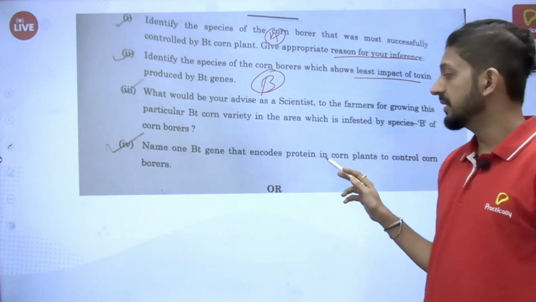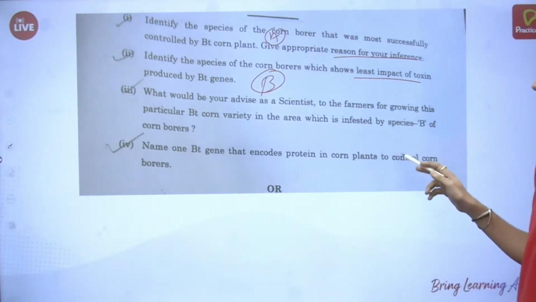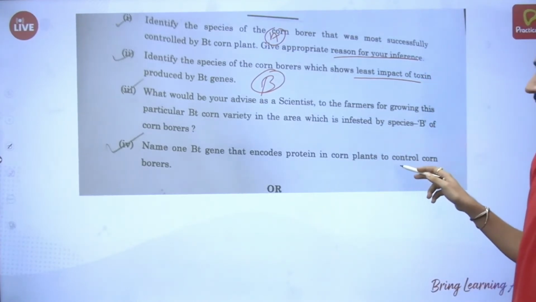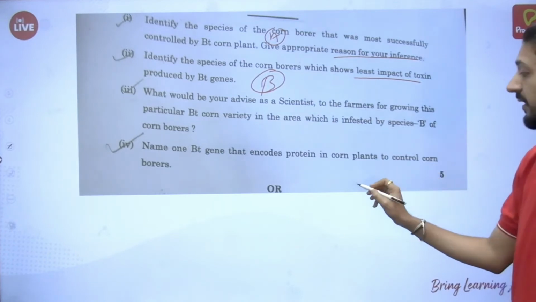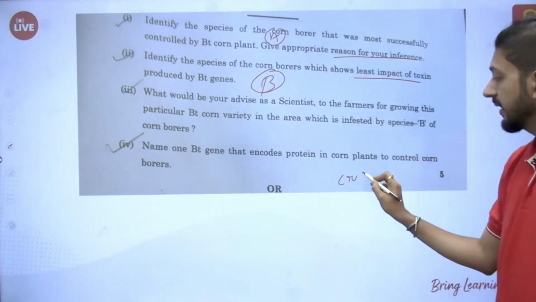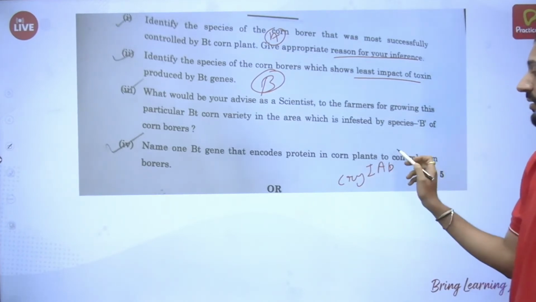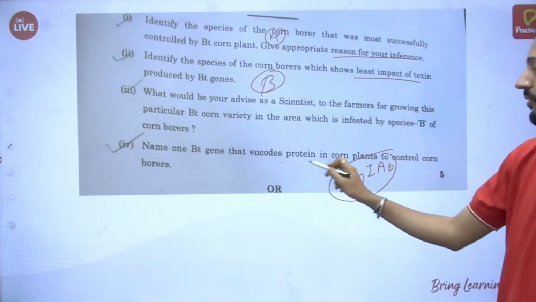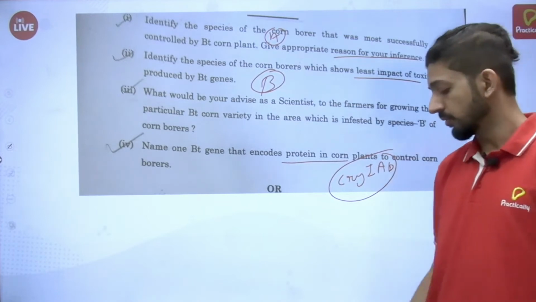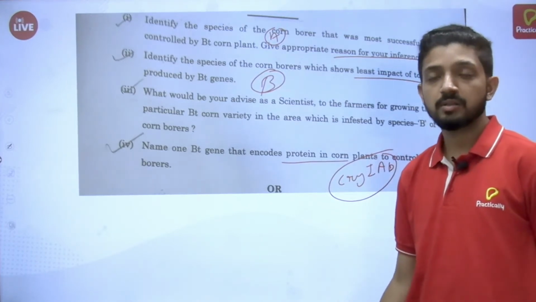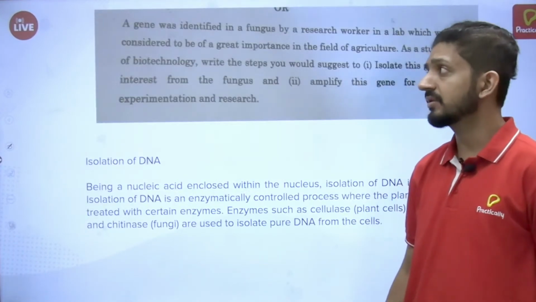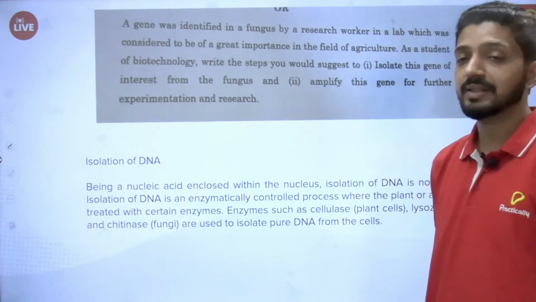Name one Bt gene that encodes protein in corn plants to control corn borers. Well, as we all know, it is the Cry1Ab gene. This is a gene which encodes a protein to control corn borers. Okay, so this was the question from the case study. There was one more question, as an option for the case study.